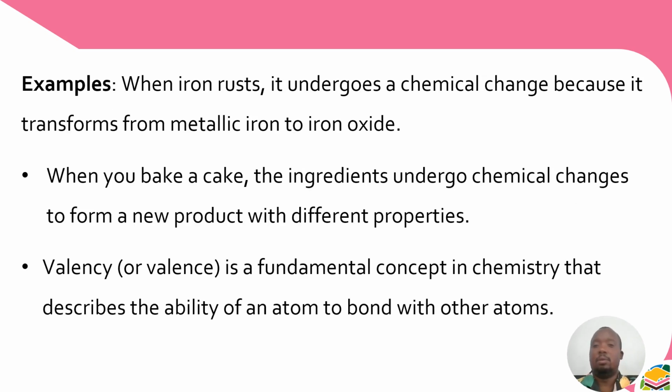For example, rusting of iron. When there is rusting of iron, there is a chemical change. And when you are baking, the ingredients undergo chemical transformation. So there's a change in the chemical composition of the ingredients to form a new product with different properties.